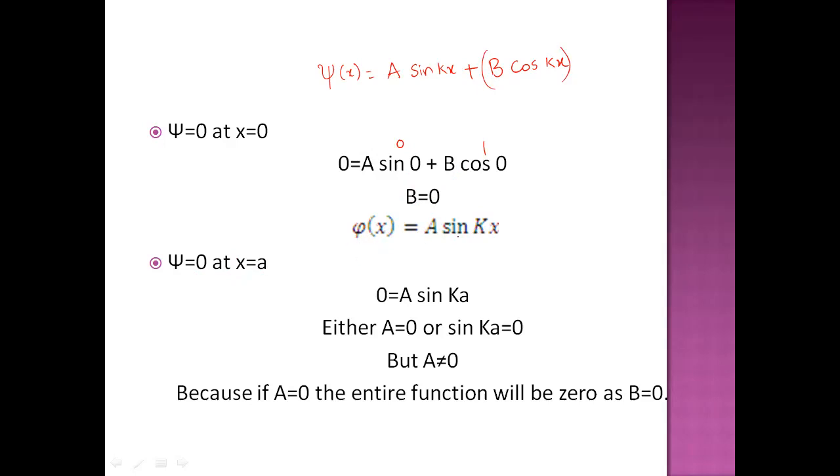0 is equal to A sin ka. So from this, either A should be equal to 0 or sin ka should be equal to 0. What happens if A equal to 0? If you make A equal to 0, both the constants become 0 and there is no solution for the wave function. To avoid it, A should not be equal to 0. So if A is not equal to 0, definitely sin ka should be equal to 0.